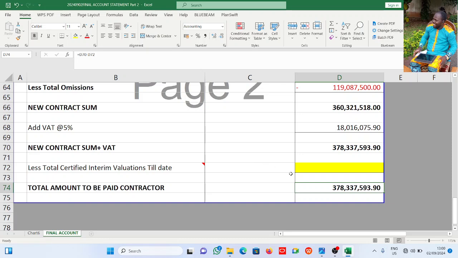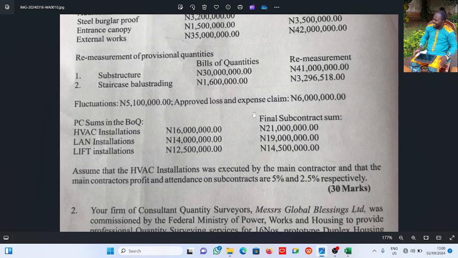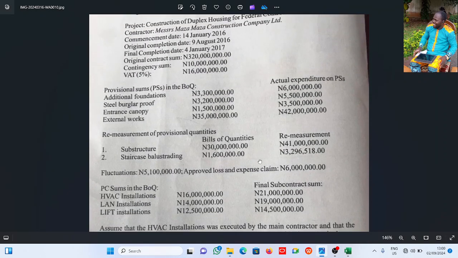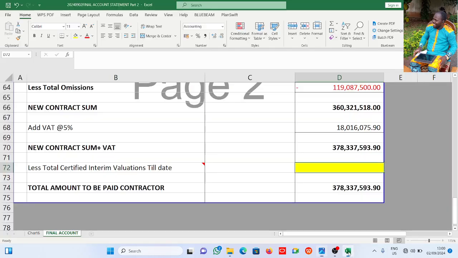So if I deduct previous payment, say he has been paid previously 325 million, all right, then I'll be paying him now 53 million. All right, but now this is not in the question. We were not told what he was paid in previous interim valuations. That is why you see this. I just marked it out red. Less total certified interim valuations till date. We don't know. If we had known, we would have just put it.